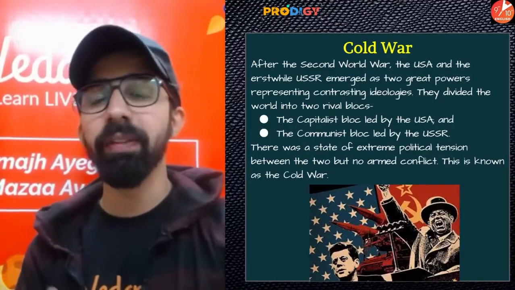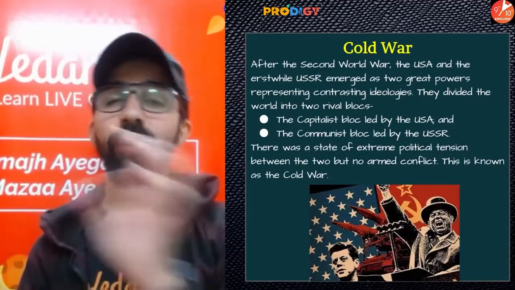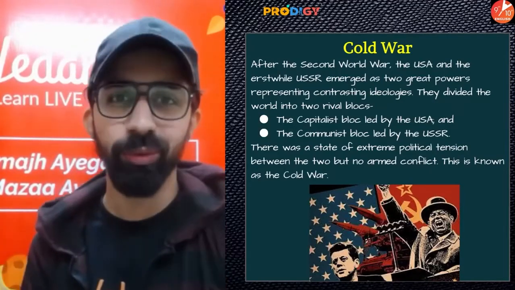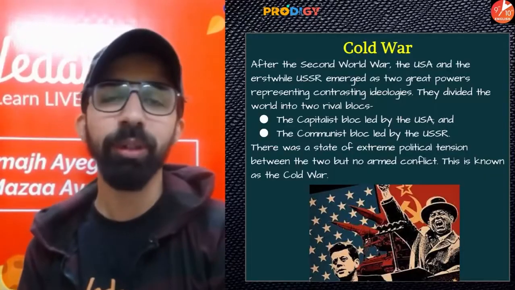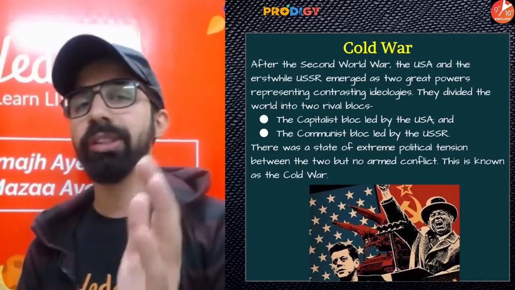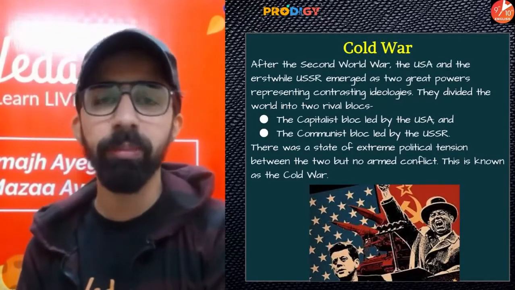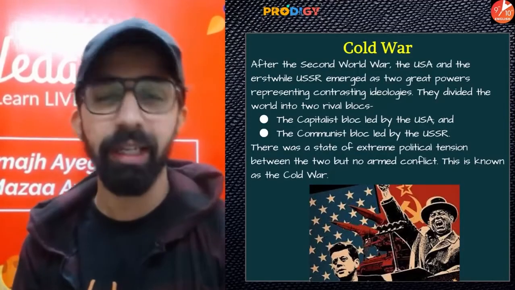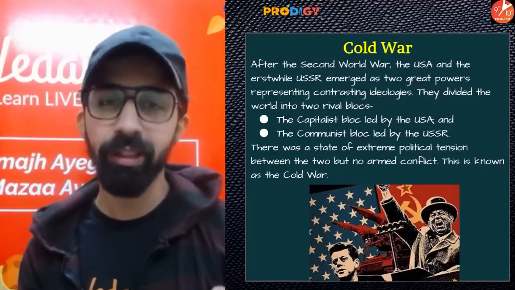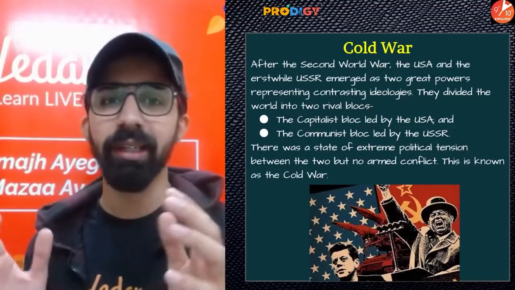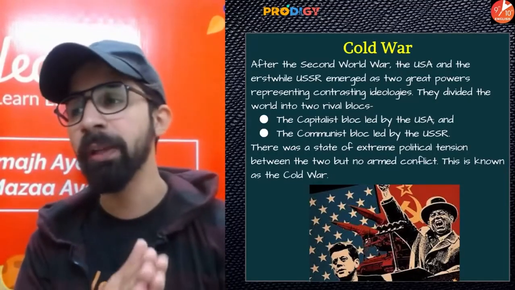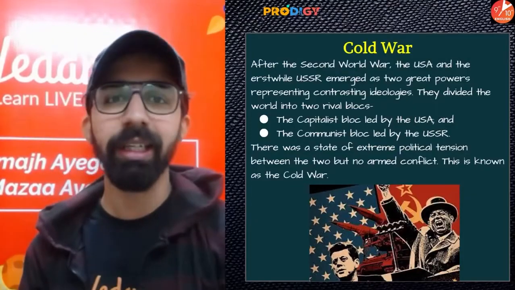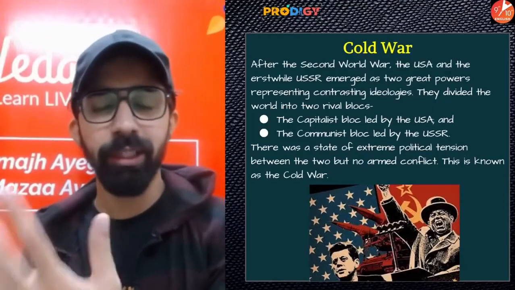But guys, immediately after the Second World War ended, a new war started, and this was not an armed war, meaning no arms and ammunition were used in this war, which came to be known as the Cold War. So guys, post the Second World War, when UNO was formed, one more war started, and that was the Cold War between two superpowers, that is USA and USSR. So guys, before 1990, it was known as USSR, but after the Cold War ended in 1990, USSR disintegrated, and the biggest country which came from that USSR was